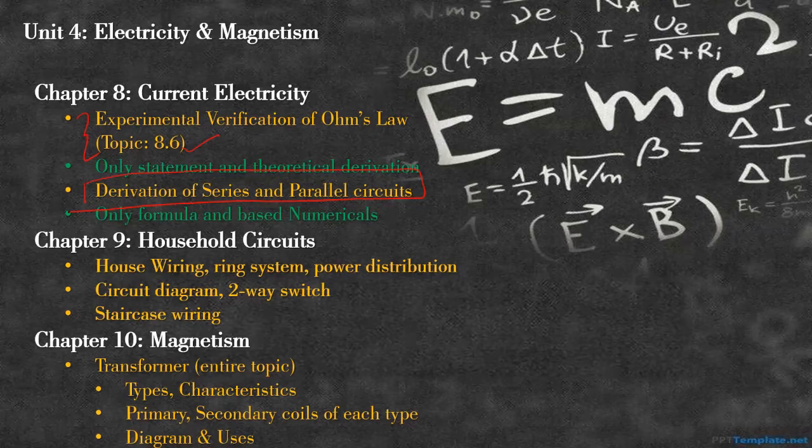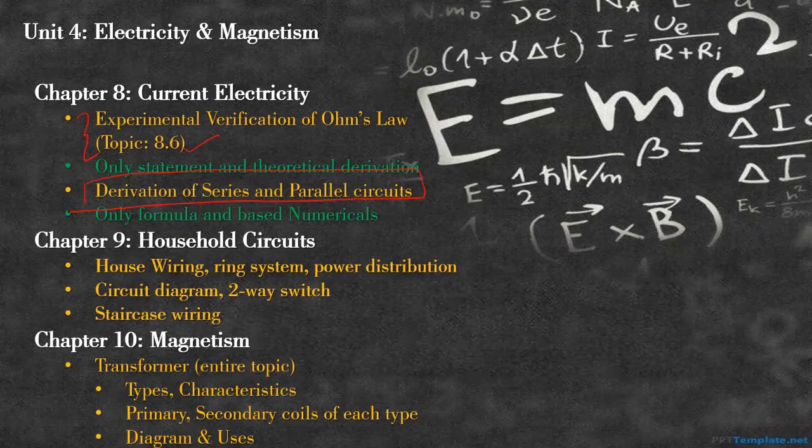When you connect resistances in series, what is the expression for R equivalent? When you connect the resistances in parallel, what is the equivalent? Now, the derivation part has been totally removed, which was considered, especially the parallel one, a very important question as far as board exams were concerned. You only have to learn the formula now, R equivalent for series, R equivalent for parallel, and the numericals based on that, which is quite easy now.